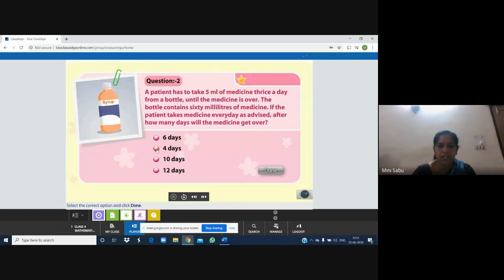Let us try with 4 days. Okay? You are right. The medicine will get over in 4 days. Children, today is a lucky day for us. We got 2 stars. Okay? Total there are 5 stars. Let us try for the 3rd star.